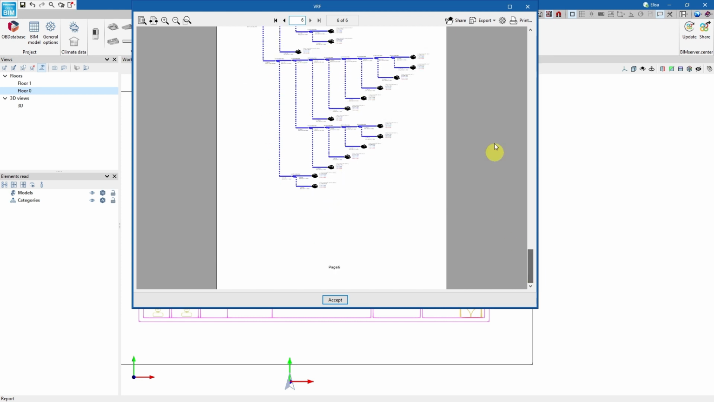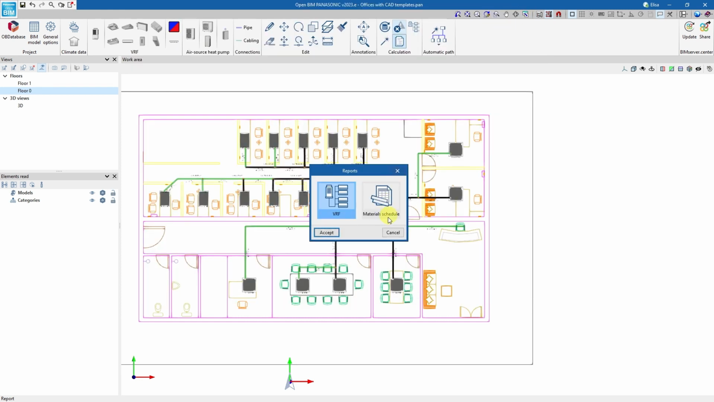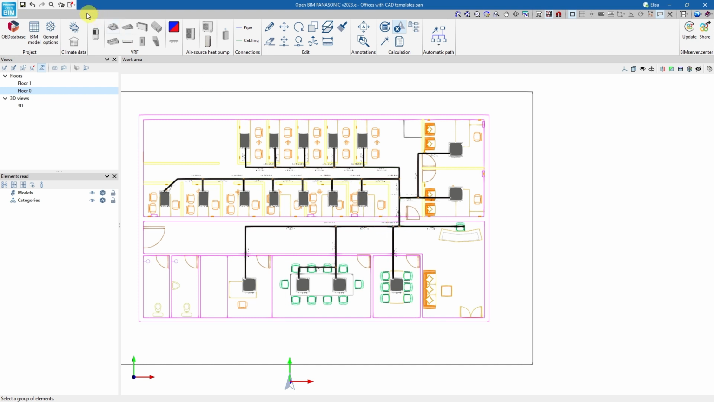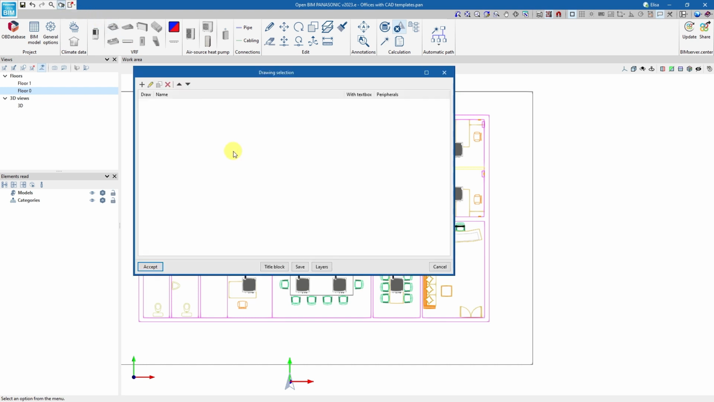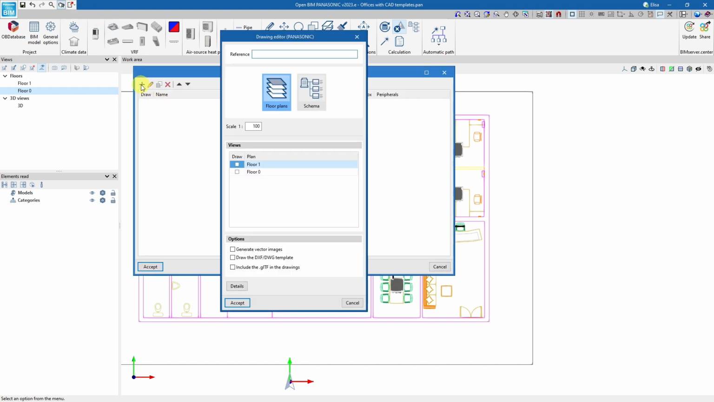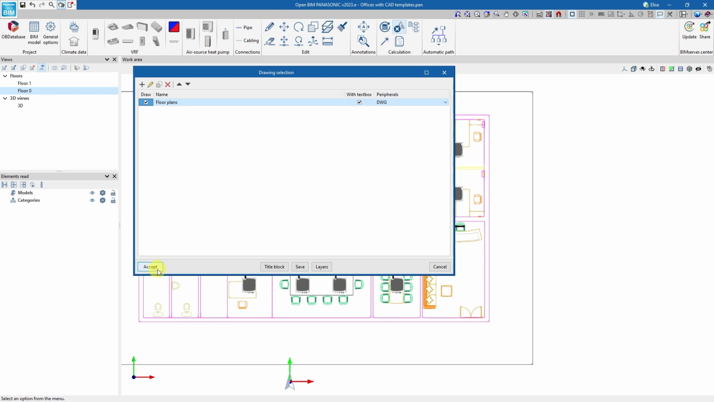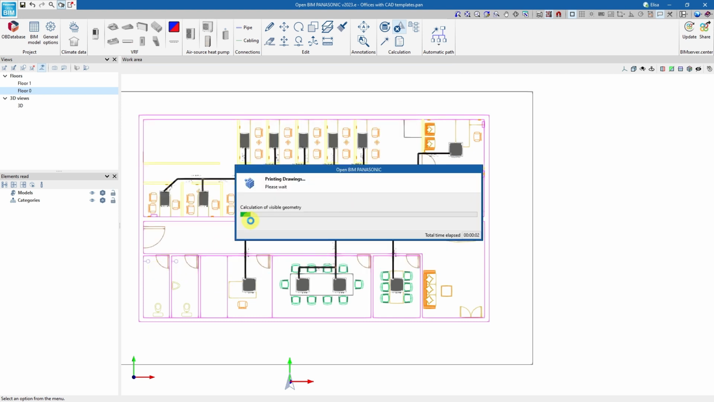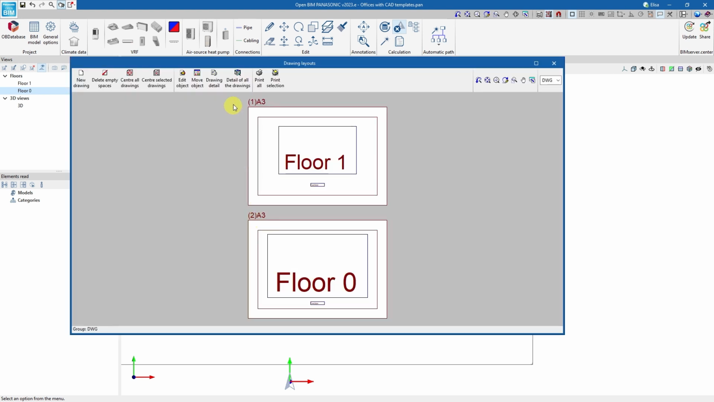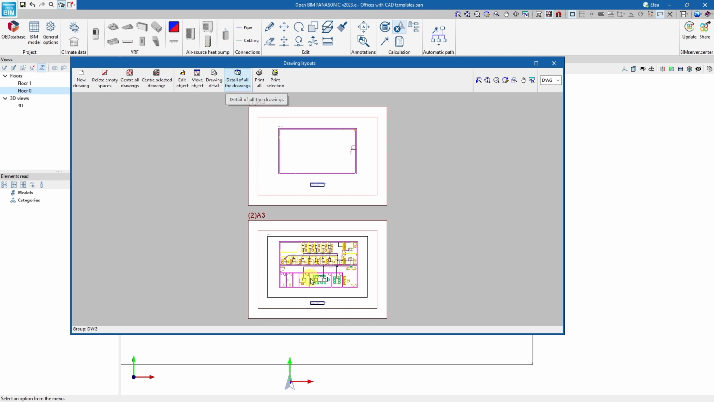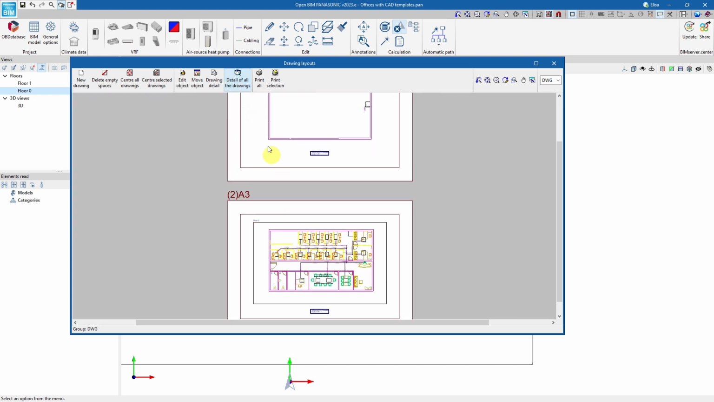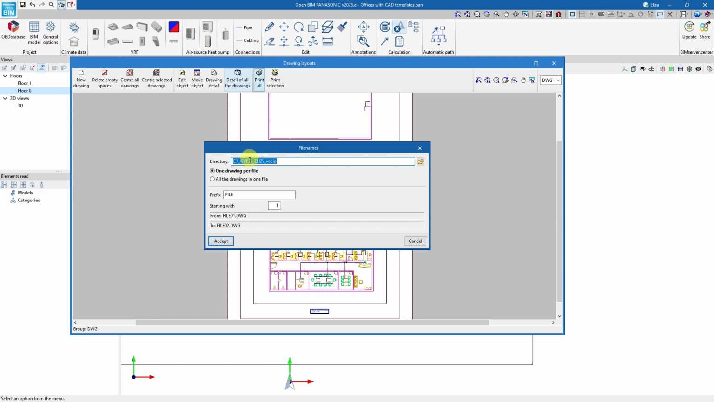It can be exported to PDF. The program also generates drawings in CAD format. It also allows us to both print and save them on our computer.